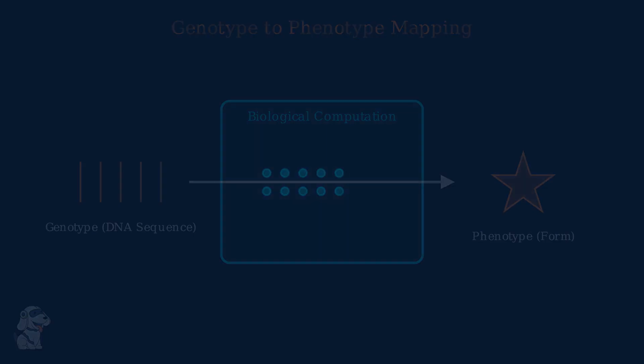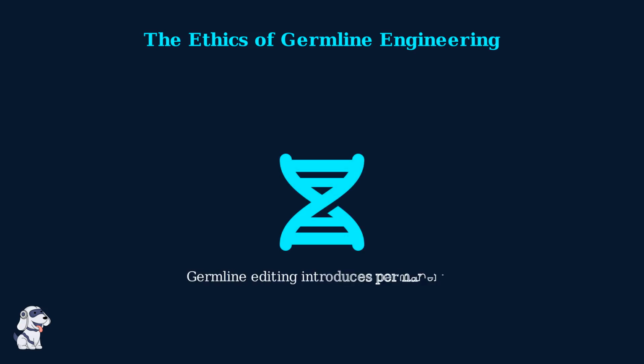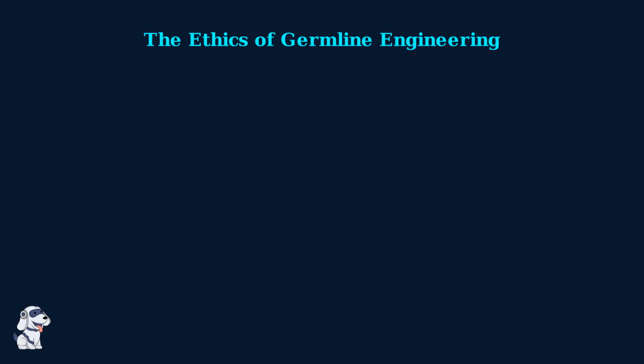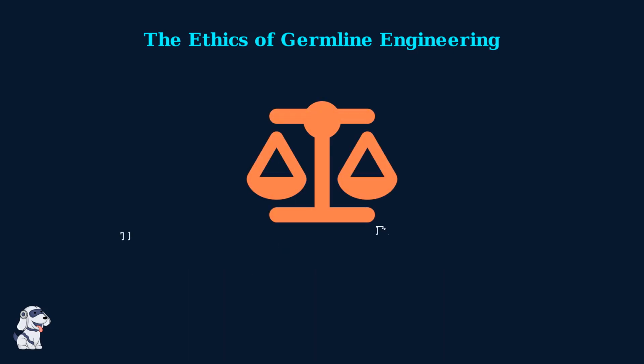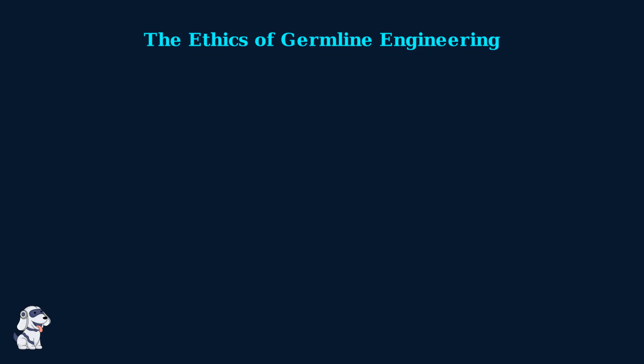complexity. Germline engineering involves making genetic changes that are inheritable. This means modifications are passed down to future generations, raising profound ethical questions. It is a delicate balance. On one side, we have the potential to eradicate debilitating hereditary diseases. On the other, we face risks of unintended mutations and the complex implications of altering our species' biological future.